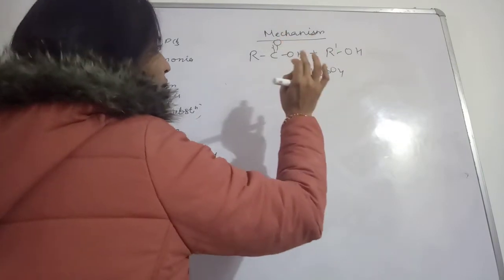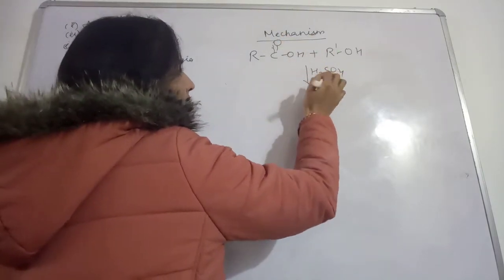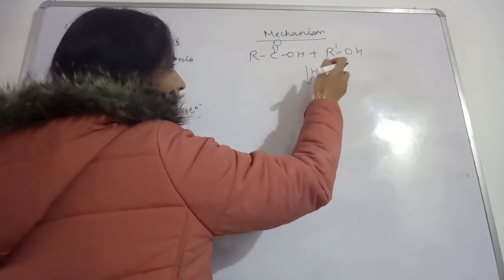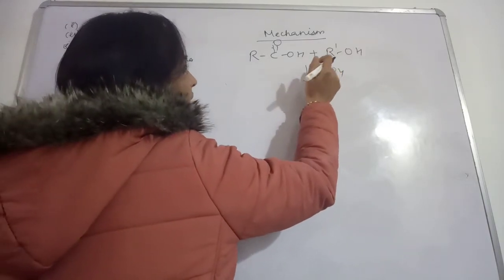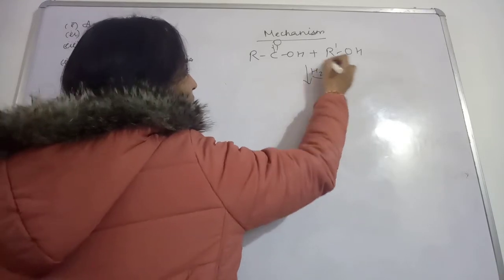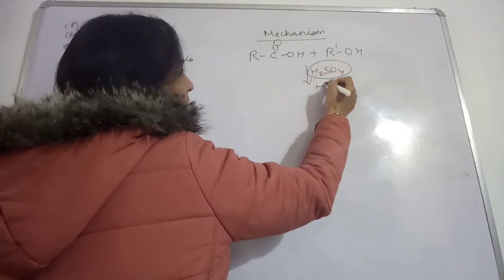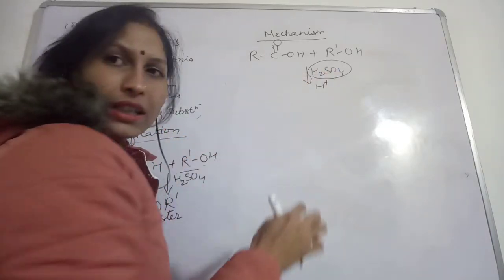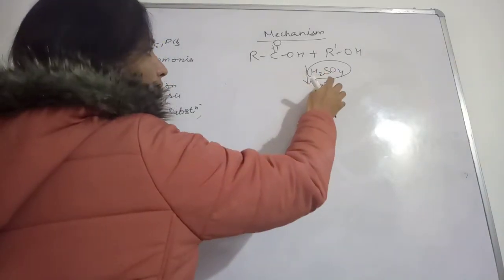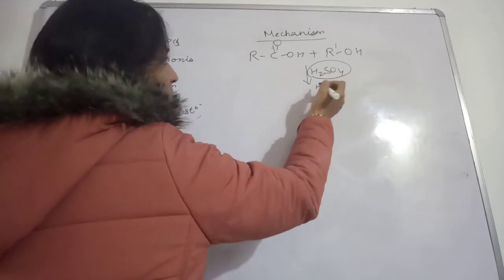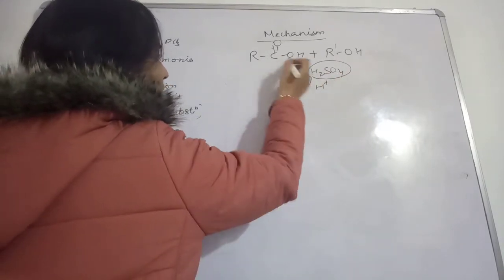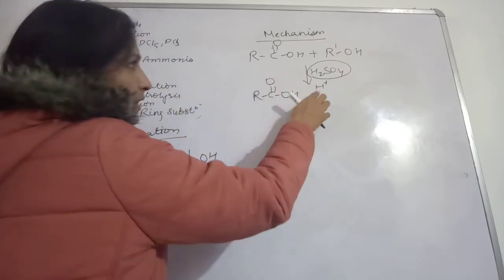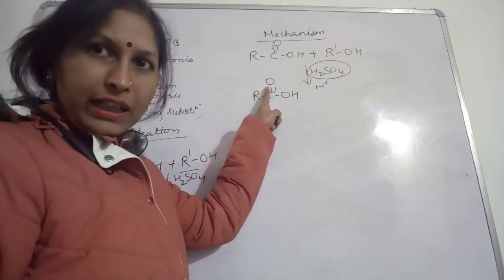RCOOH. So first of all, the acid you are taking here, this concentrated H2SO4, HCl, anything you can take. This acid will provide H plus ion. This is an obvious thing, that acid is going to give this H plus ion. So protonation will be shown by this compound. Where exactly will this proton go and get attached?